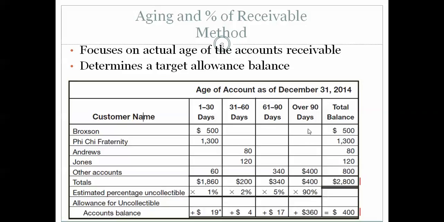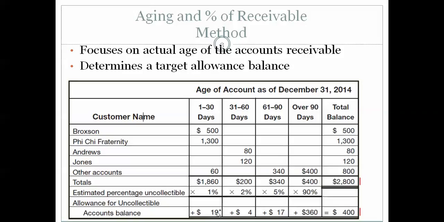Often we may be turning them over to a collection bureau or selling these accounts receivable for someone else to collect for us. But the longer that people owe us, the greater the likelihood they will not pay us. And by analyzing each account, we should come up with a pretty good estimate of which will not be collectible.